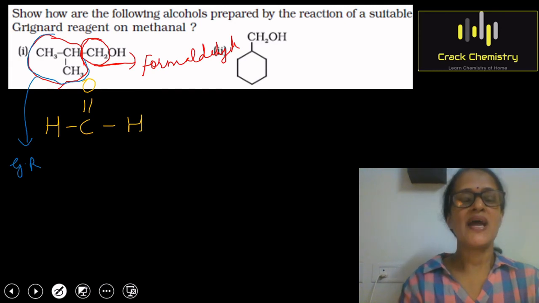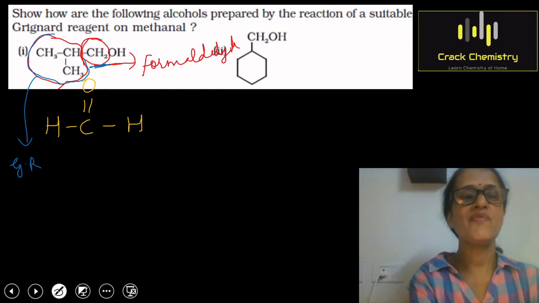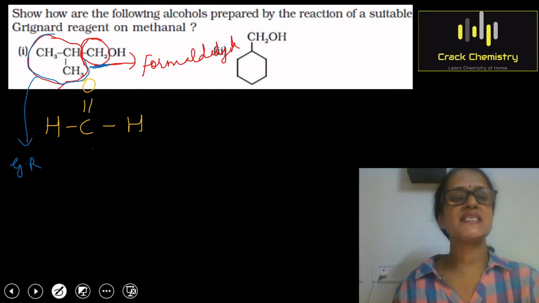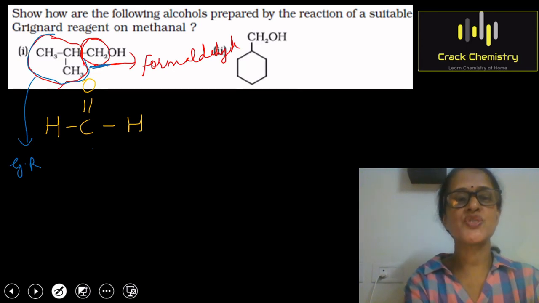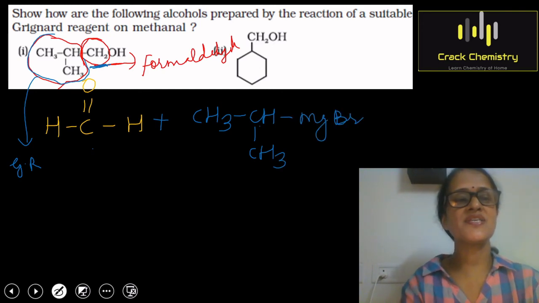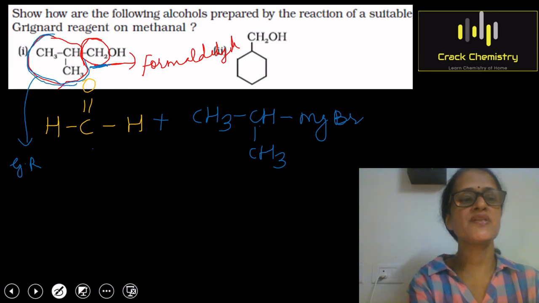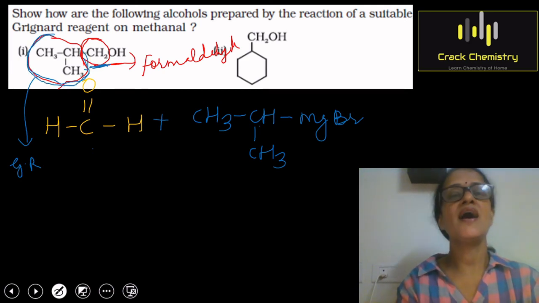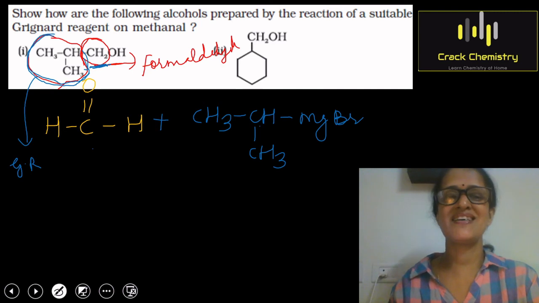Now, as this portion is coming from formaldehyde, I have written formaldehyde here. Now I have to choose a suitable Grignard reagent. So I am writing CH3, single bond CH, single bond CH3, MgBr. You can see how I have chosen this Grignard reagent. Simply I have copied the same thing which was written here and I have added MgBr to it.